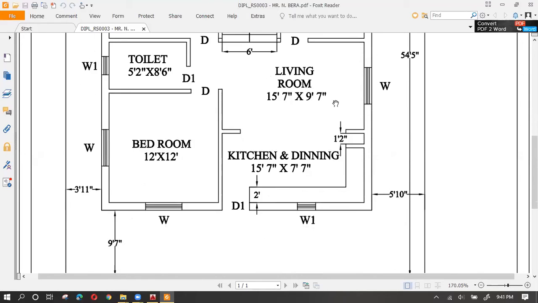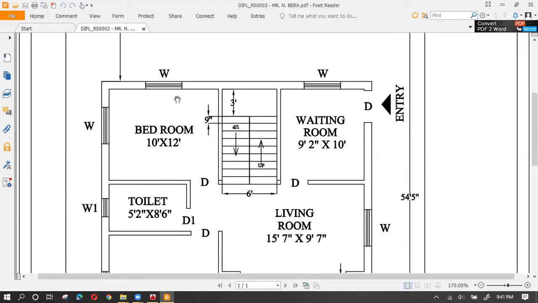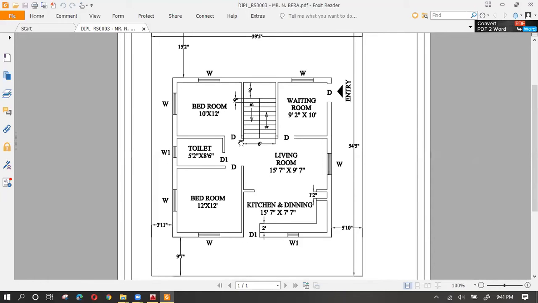So even if I'm trying to print this on an A3 sheet, I'll double the size of the plan, but not the text. Or even if I increase the text size, it will not be doubled. Maybe it will be 1.2 times or something like that. So it depends on what font size you desire to print on paper. This comes from a trial and error method. For your convenience, maybe you prefer bigger fonts, maybe you prefer smaller fonts. I have my own thumb rules.